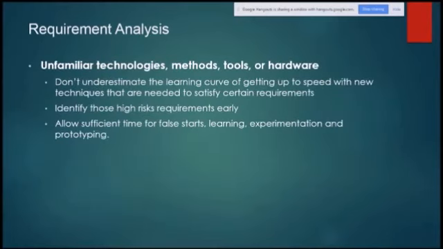And then we may have unfamiliar technologies, methods, tools or hardware at the time of analysis of the software. Don't underestimate the learning curve of getting up to speed with the new technologies or techniques that are needed to satisfy certain requirements. Identify those high risk requirements early, because this is again a risk.